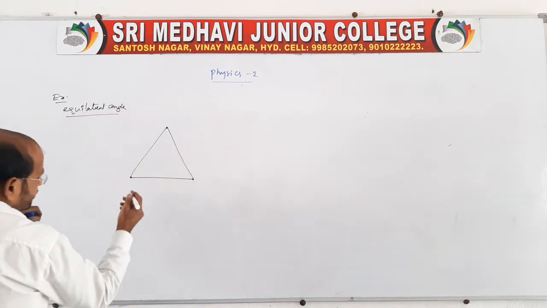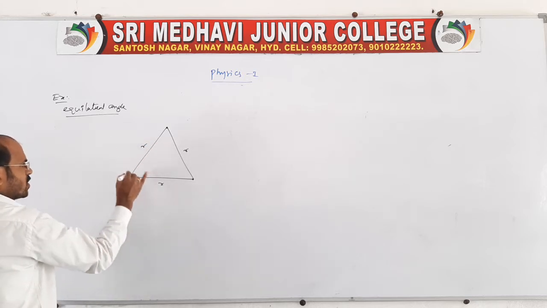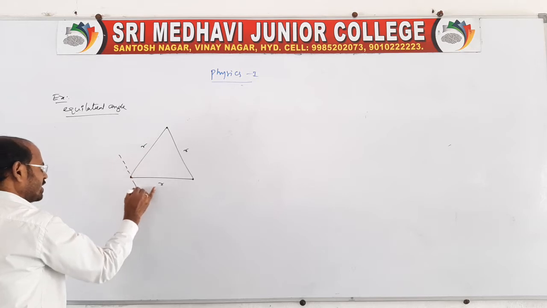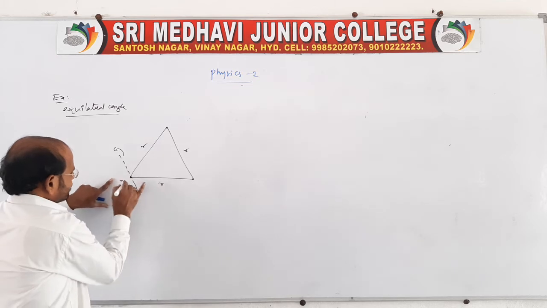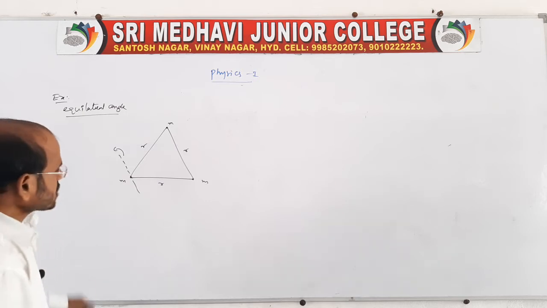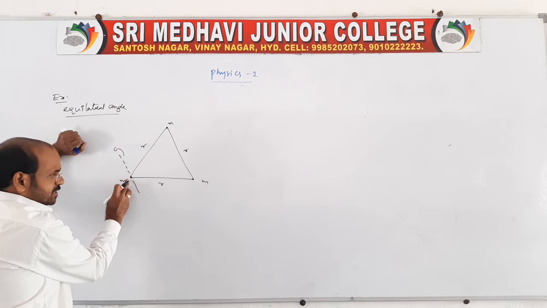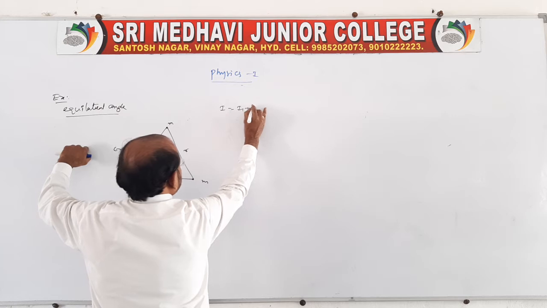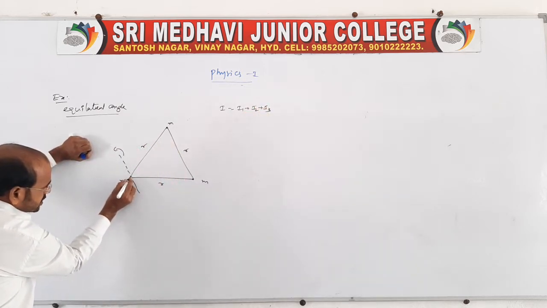Here it is an equilateral triangle, no? So the distances are equal: R, R, R. The dotted line indicates the axis about which we find the moment of inertia. Here there is one particle of mass M at each corner. We have to find the moment of inertia from the axis of rotation. There are three particles, so ultimately the moment of inertia will be I1 plus I2 plus I3.